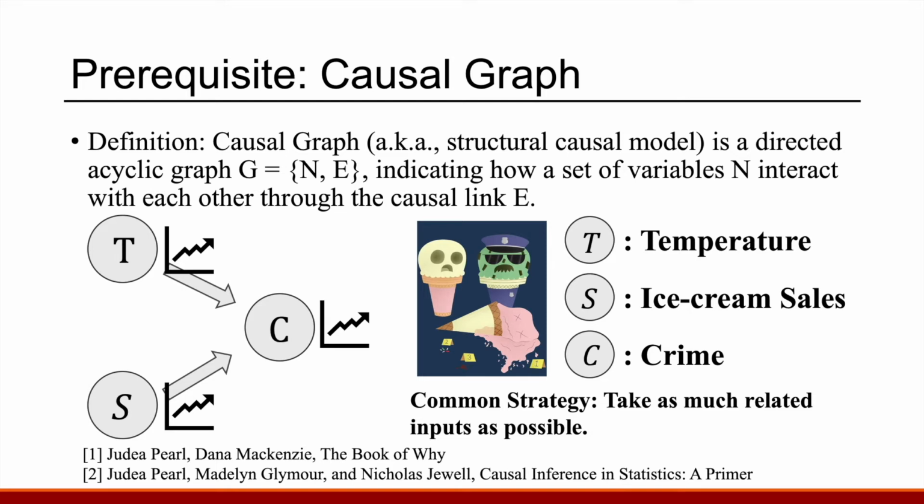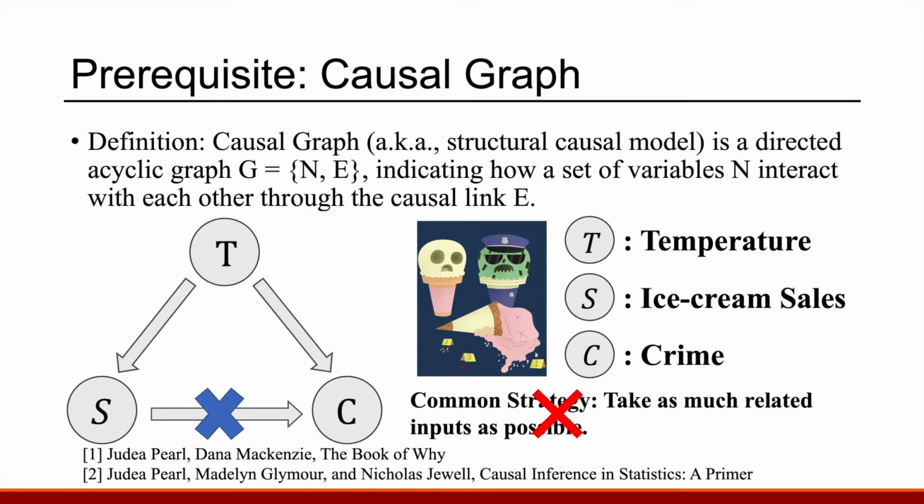Why is it happening? Because in the summer, the temperature will increase, which causes ice cream sales and the crime rate to increase as well. With the help of causal graph, we know how to design the correct model and how to cut or separate the biased shortcut.